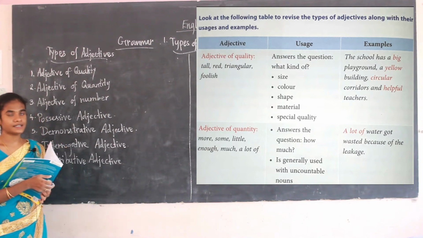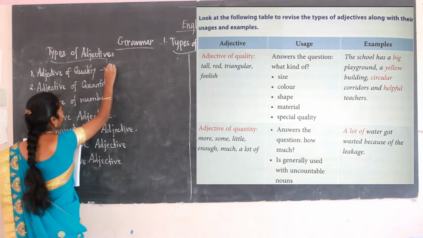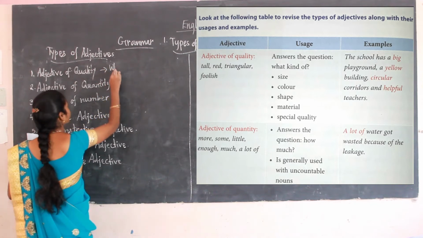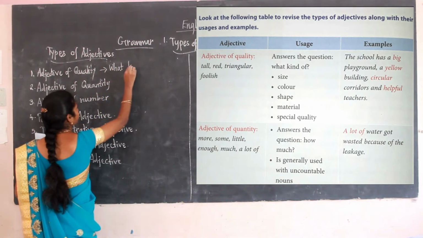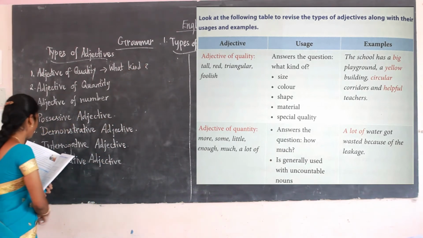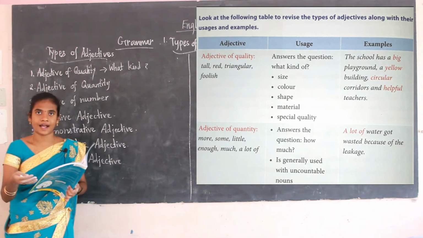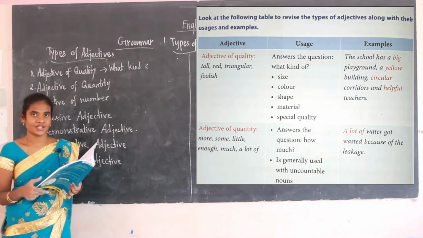The adjective of quality answers the question what kind, that is size, color, shape, material, special quality.